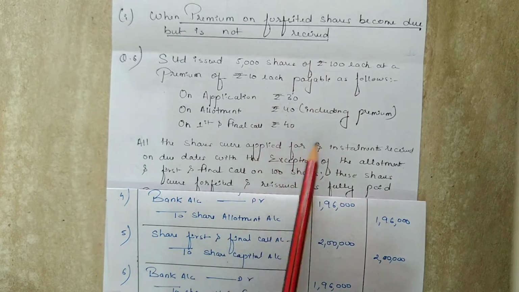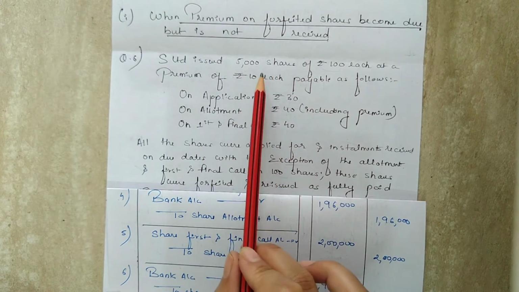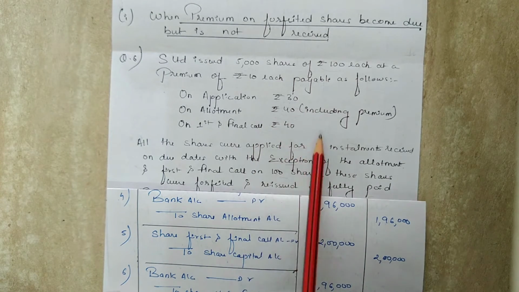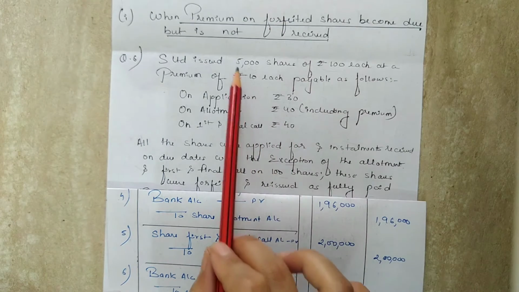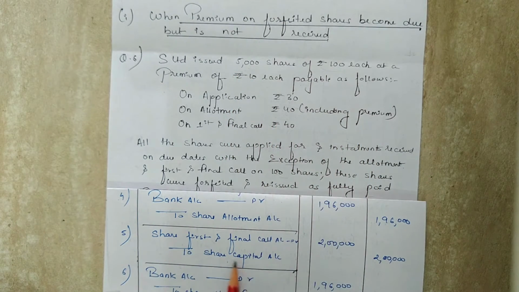Next payment is due on first and final call. The number of shares issued is 5,000 and the first and final call amount is 40. So the amount due on first and final call will be 5,000 into 40, that is 2 lakh, and the entry will be share first and final call account debit to share capital account and the amount is 2 lakh.